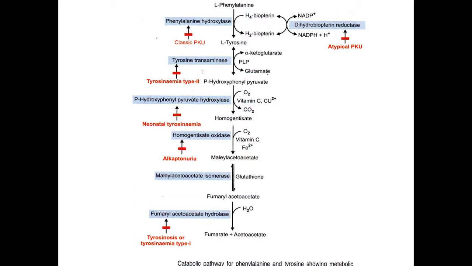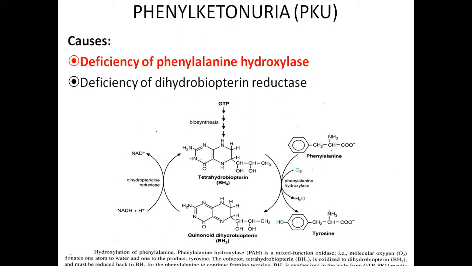Now this maleylacetoacetate undergoes isomerization to fumarylacetoacetate, and fumarylacetoacetate is finally cleaved to fumarate and acetoacetate. Suppose the enzyme fumarylacetoacetate hydrolase is absent, this leads to a condition called tyrosinemia type 1, also called tyrosinosis. So these are the disorders associated with the catabolism of phenylalanine and tyrosine. Okay, let us see the important metabolic disorders associated with this. Now, most important is phenylketonuria.